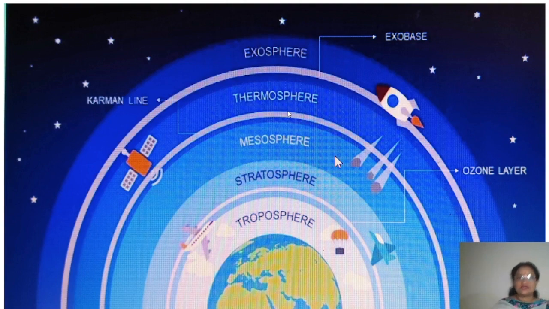Now one more thing is there, children. When the various radio transmissions are done from any part of the earth, there is always a layer of the atmosphere which helps all these radio transmissions to go on in a proper way. Okay, and which is that layer? It is called the ionosphere, right? Ionosphere, that means a sphere which has ions. What are ions? I think you all must have some idea of what ions are.